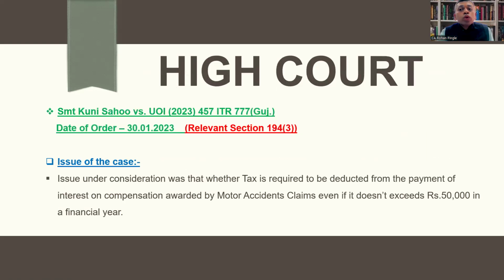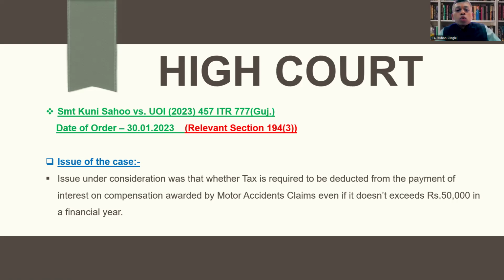Now let's move on to the High Court cases. First, Srimati Kuni Sahu versus Union of India, 2023, 457 ITR 777, Gujarat High Court, date of order 30th January 2023, and relevant section is Section 194, subsection 3. Let's understand the issue of the case.